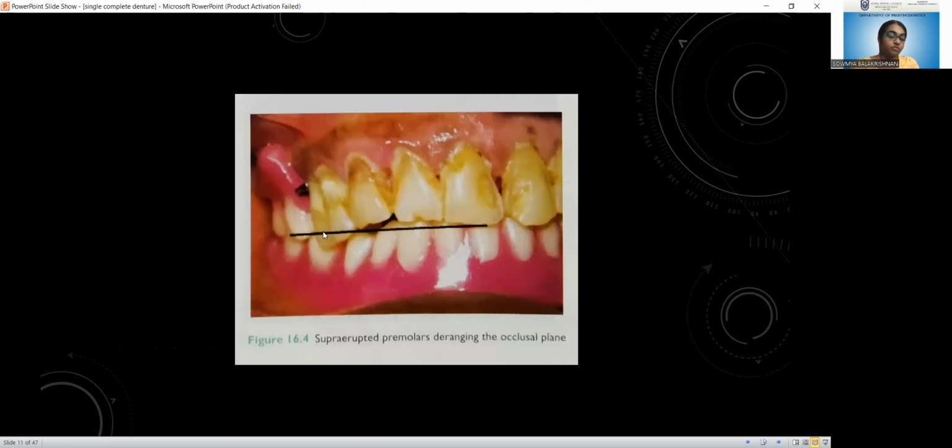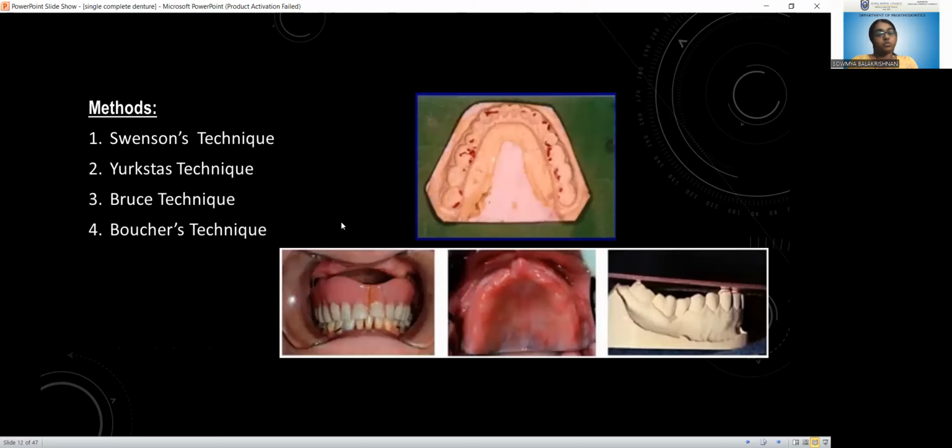So for getting a harmonious occlusion, at the time of mouth preparation itself, we have to correct the occlusal plane. After fabricating, the occlusal plane is already deranged. In this case, they have not done any mouth preparation. There are different methods we can use to correct the occlusal plane, and here four techniques are there. One is Swenson's technique, second is Ekstad's technique, third is the Bruce technique, and fourth is Boucher's technique.